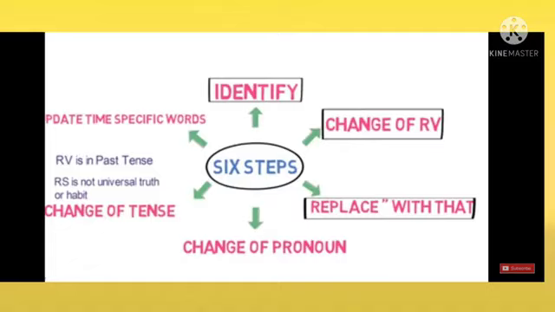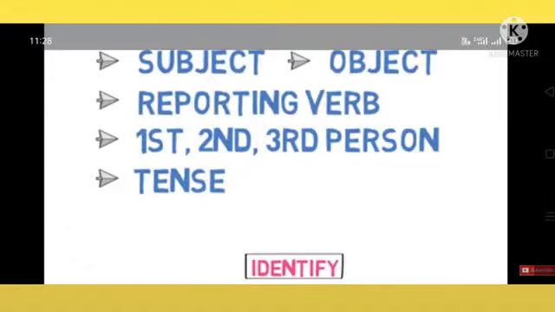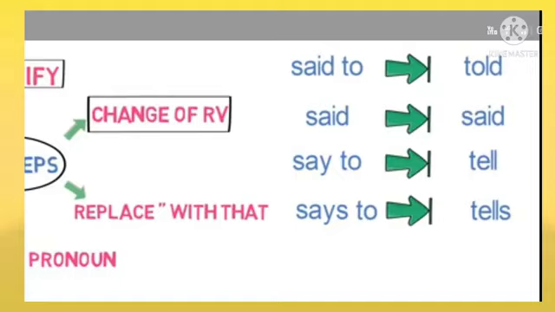To explain, the first one is identify. This is the most important step. You need to identify subject, object, reporting verb, first, second, third person, and tense. The second step is change of reporting verb. Children, the reporting verb will change in the following way: said to becomes told, said becomes said, say to becomes tell, says to becomes tell.